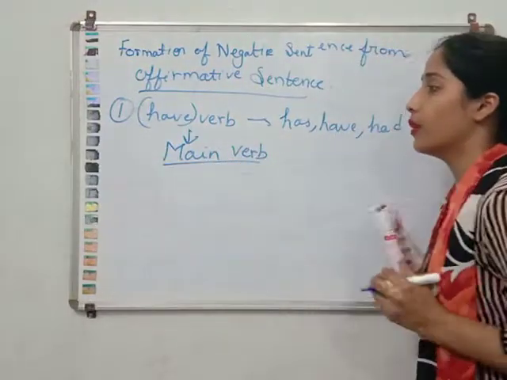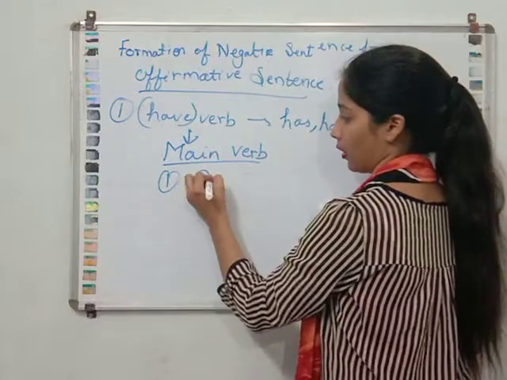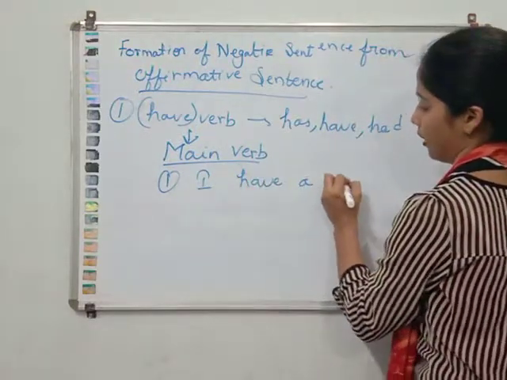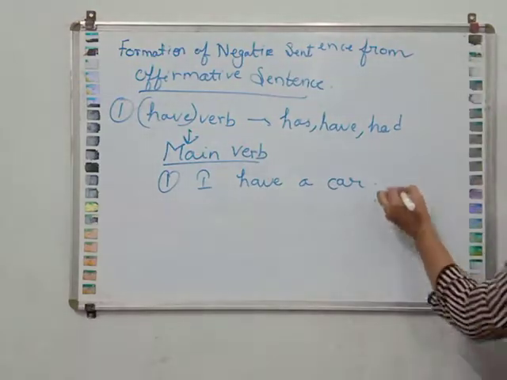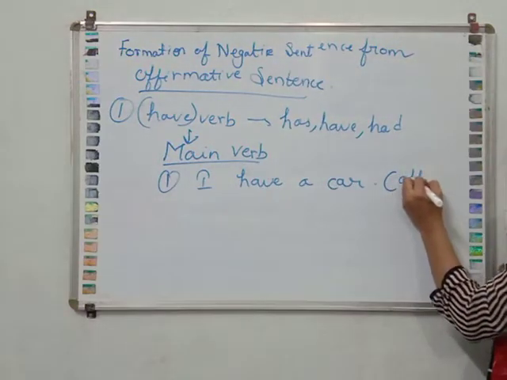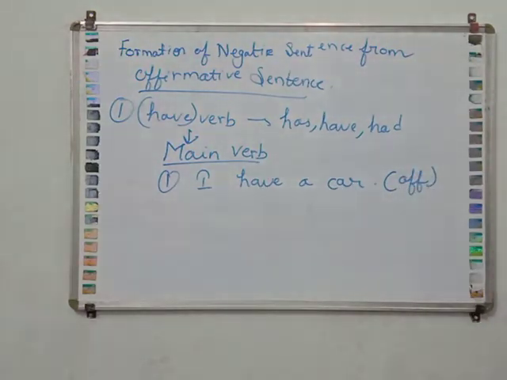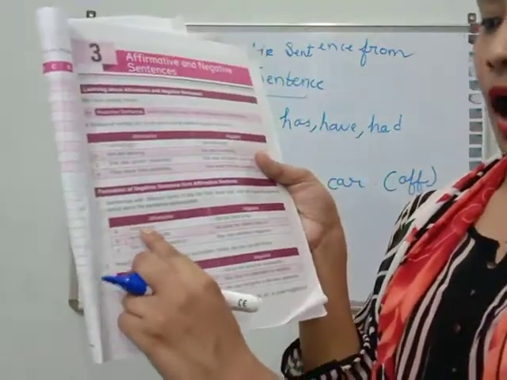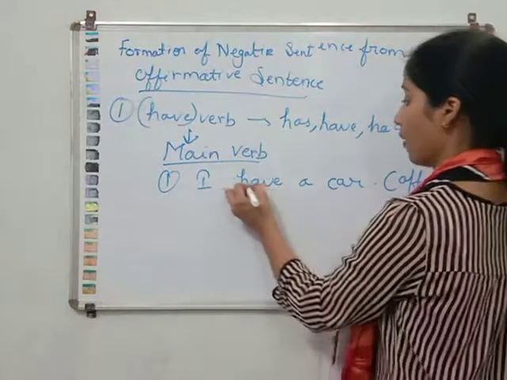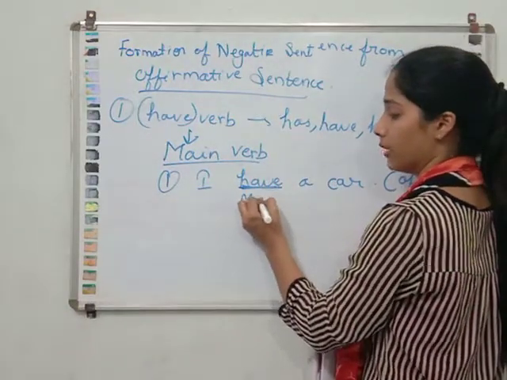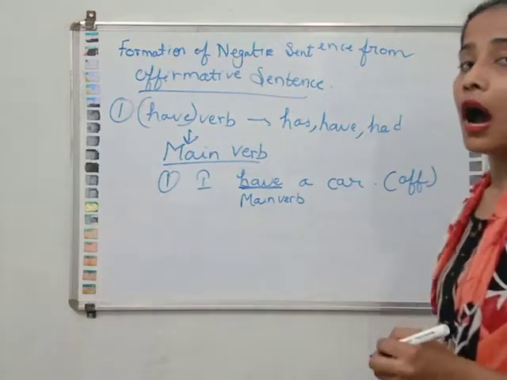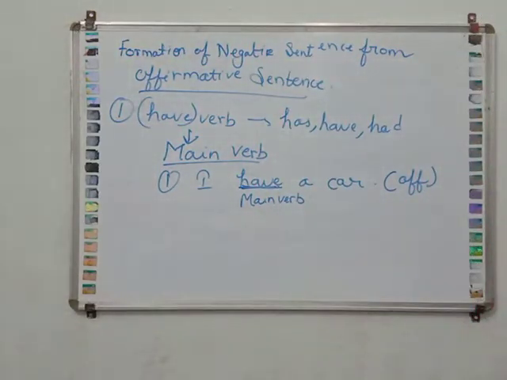For example, I have a car. This is an affirmative sentence, yes or no? This sentence is also written in your book. Here have is used as a main verb. So how will we frame this in negative?